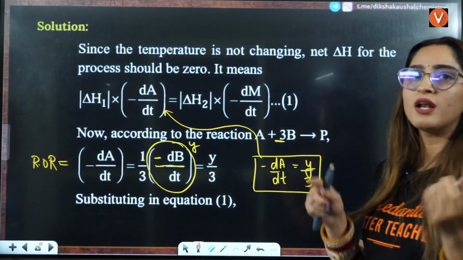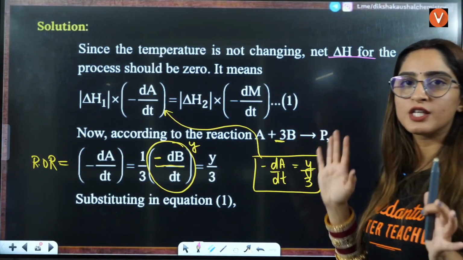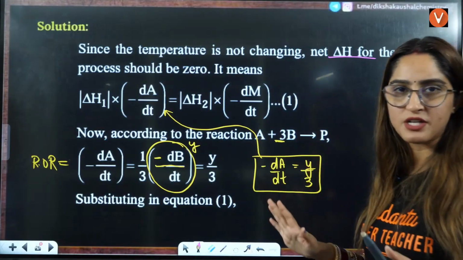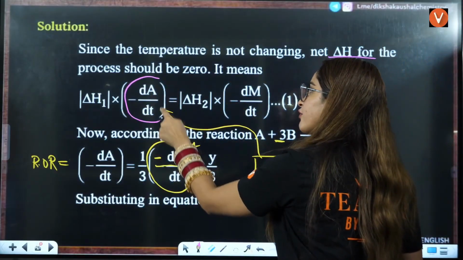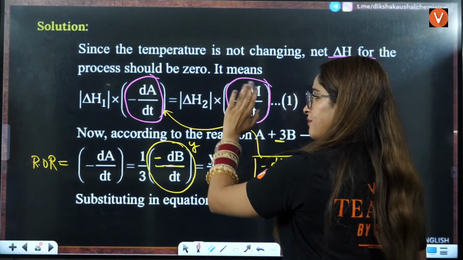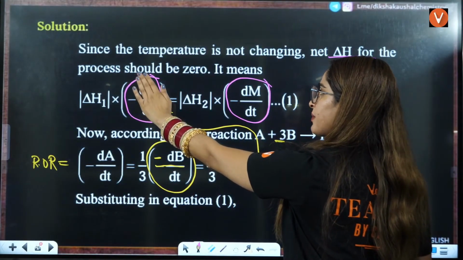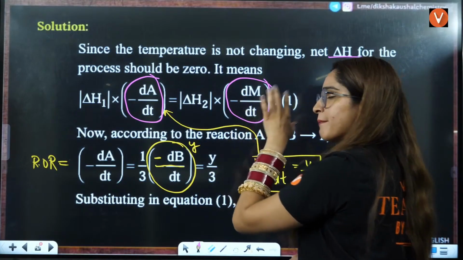Only then will the overall enthalpy change be equal to 0, and only then can we say temperature is not changing, right? So this we can calculate from rate of reaction, because dB is given. From there we will calculate dm by dt.